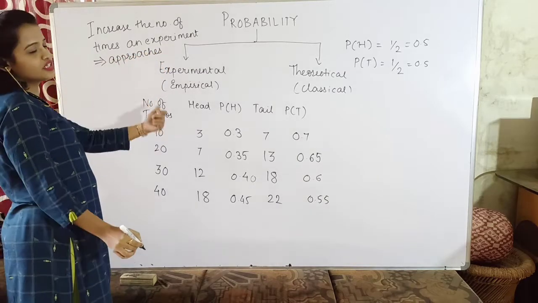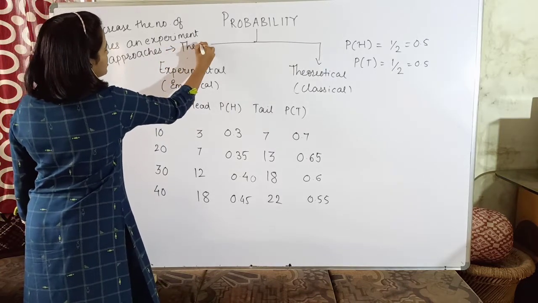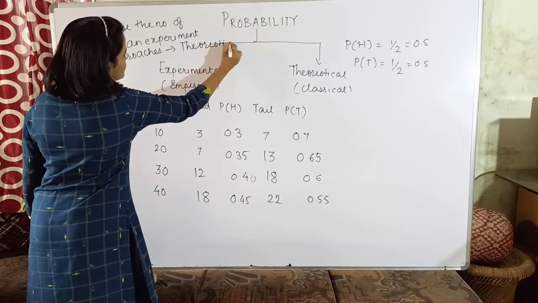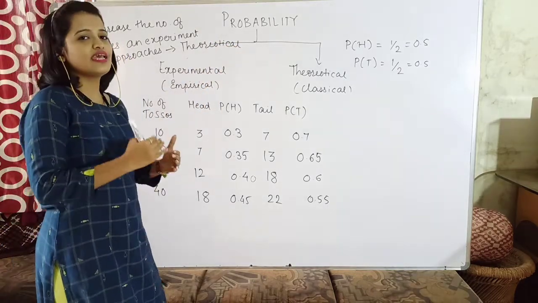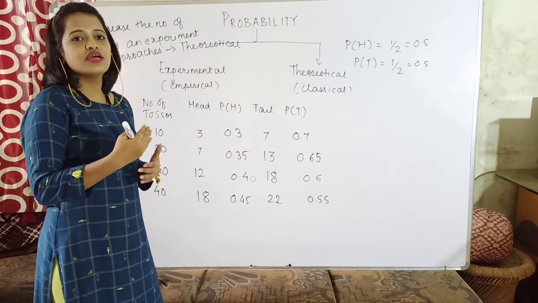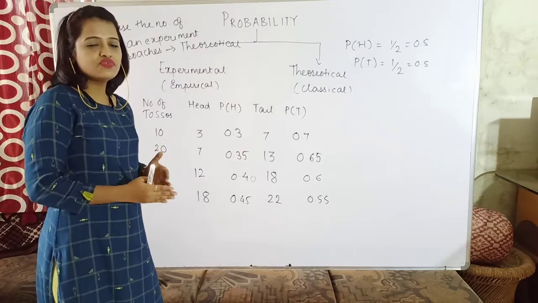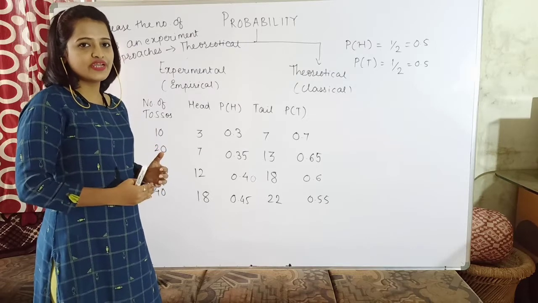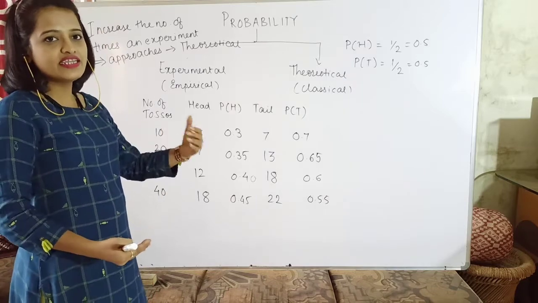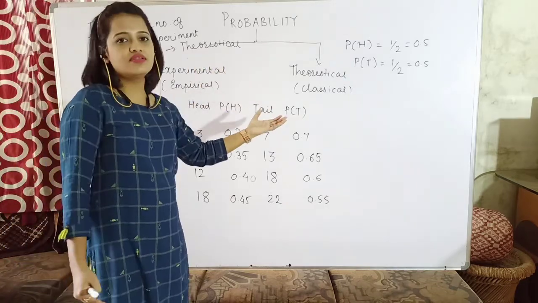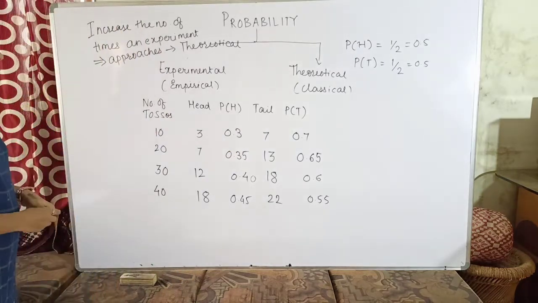The experimental probability value approaches the theoretical value. Okay, right? So this is the relation. As the number of times the experiment performed is repeated, the value of the probability which you are obtaining from the experimental approach will be getting nearer and nearer to the theoretical approach. Okay, so now let us move forward and see.